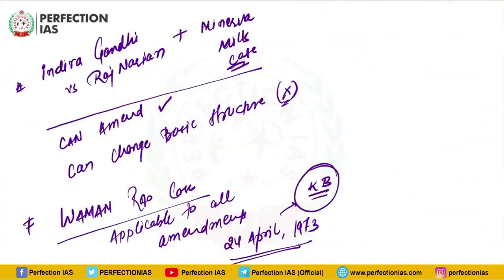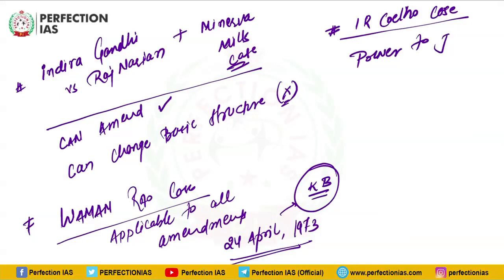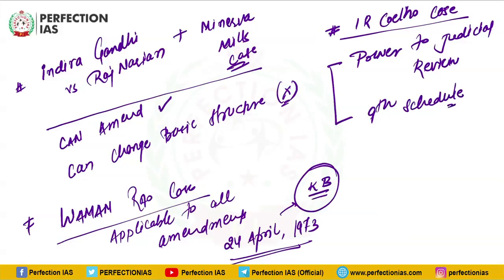So in Vaman Rao case, Supreme Court said that the doctrine of basic structure will be applicable to all constitutional amendments which were enacted after 24th of April 1973. Then in IR Coelho case, Supreme Court said that even if a law is placed in the 9th Schedule, judiciary has the power of judicial review. So this is how the basic structure doctrine evolved.